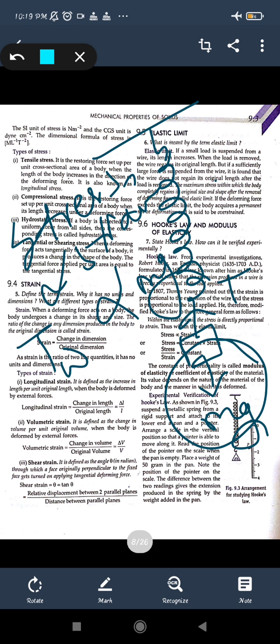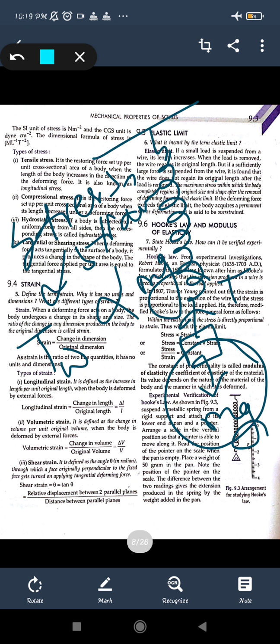So as much load as you are adding to the string, the change in the length, the volume or the theta, any one of the conditions will change over there. So if we are providing the load on that wire, then stress will increase, and if the stress is increasing, then the strain on that wire will also increase. What that means is that the load which is applied on the wire will try to increase the stress.